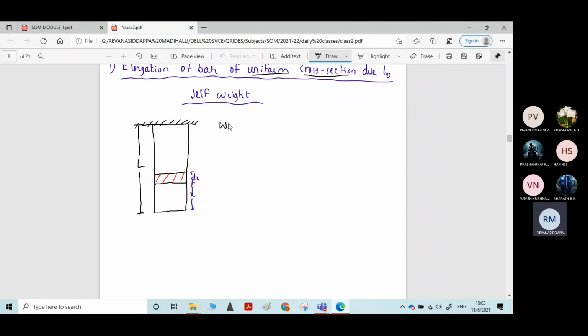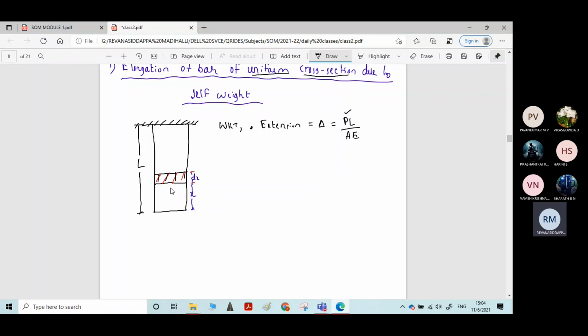We know that extension of the bar, delta, is equal to, what is the formula? PL by AE. This is the formula. Now what we will do? We will find elongation of the elemental strip. To find that, we should know the force P acting on the elemental strip, the total force or total weight acting on this elemental strip.